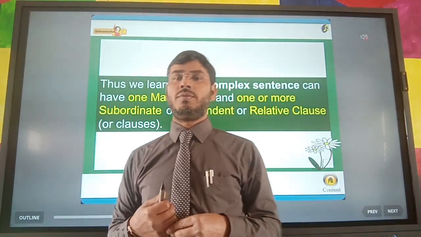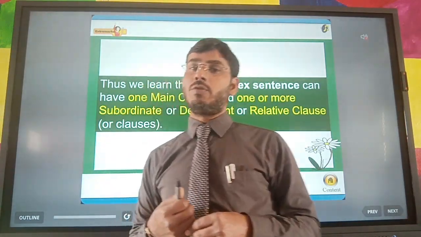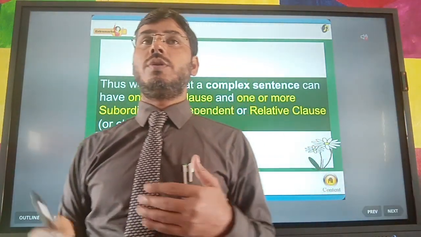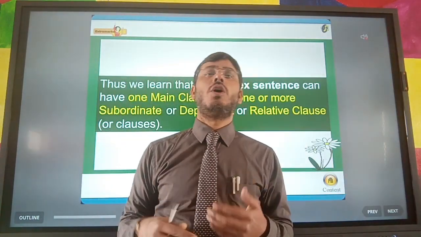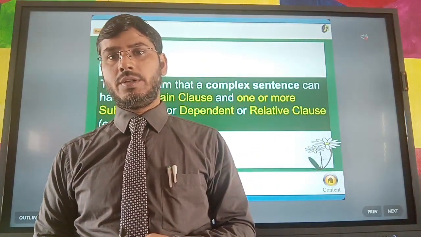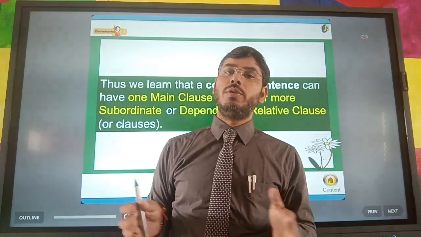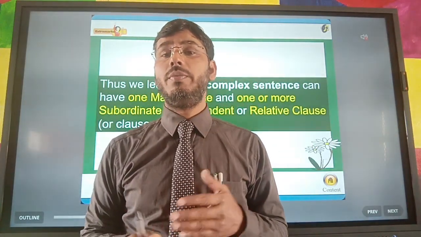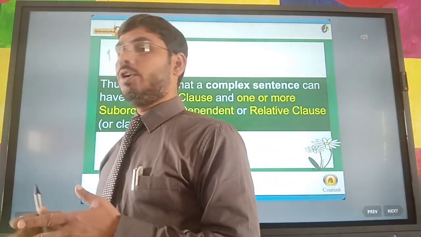In a compound sentence we will use two or more than two clauses, and those clauses will be independent, not dependent.